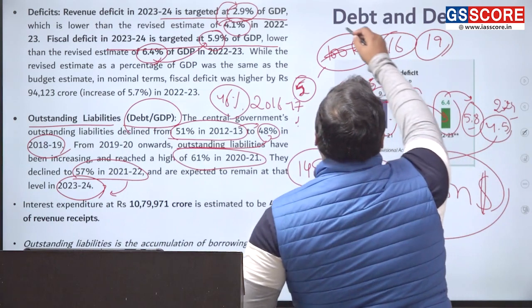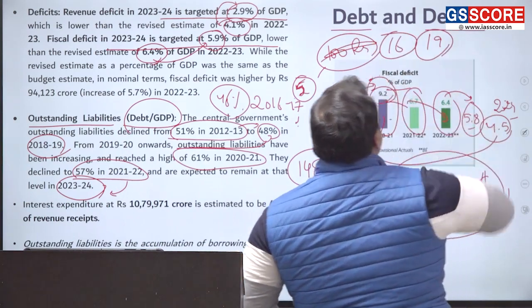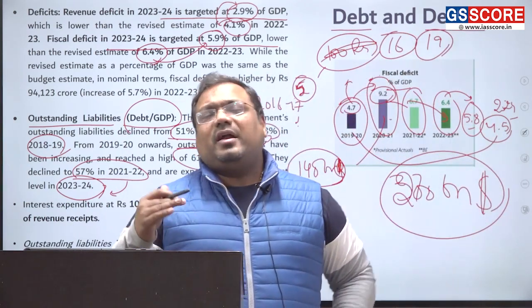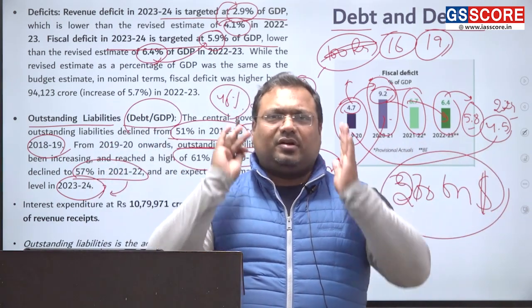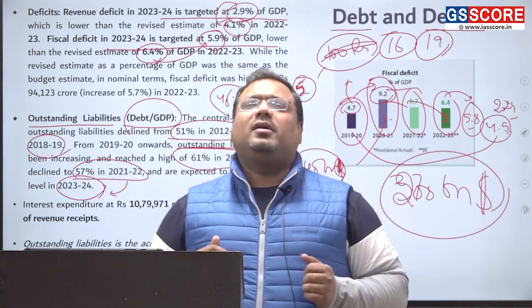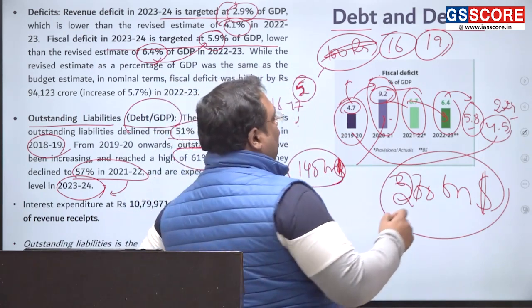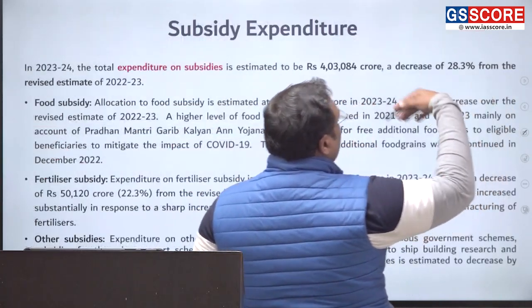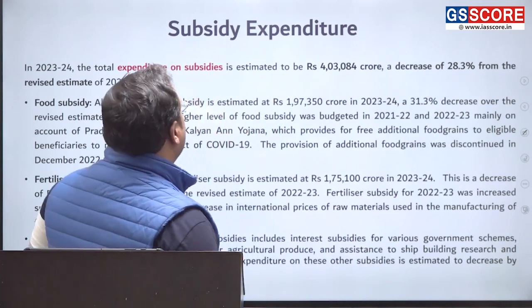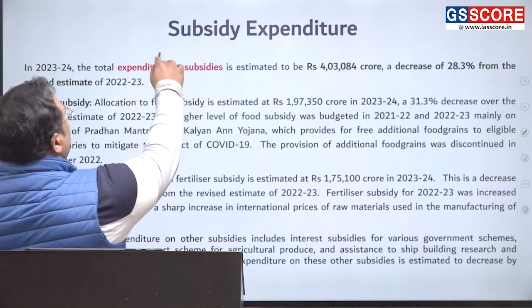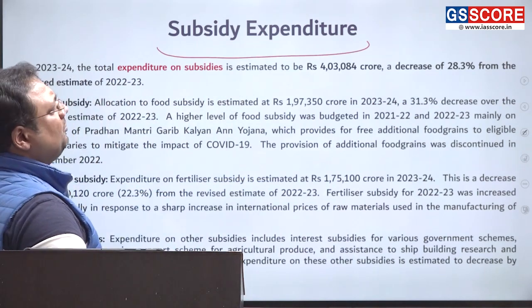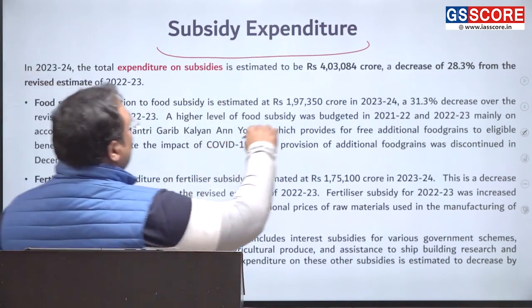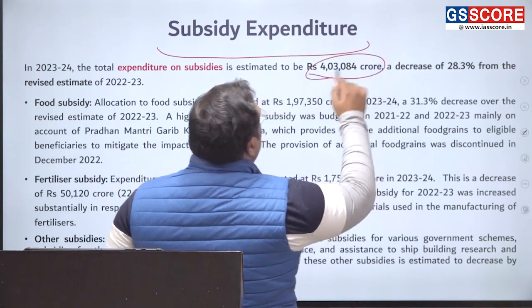So we have seen what is the debt and deficit level. Debt is your overall debt to GDP ratio, and deficit is how much in one particular year you are borrowing. Debt, how much you have borrowed overall over time. Now, subsidy expenditure. So this year we expect subsidy expenditure to reduce substantially. This is what I wanted to highlight.